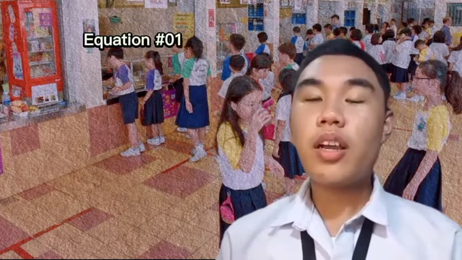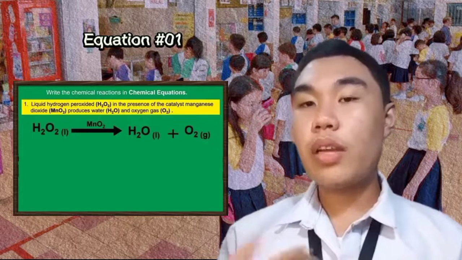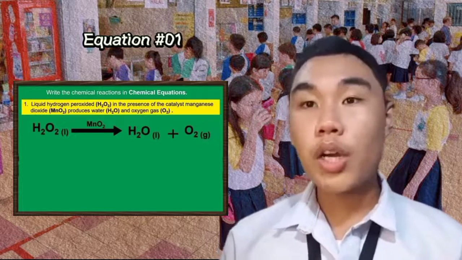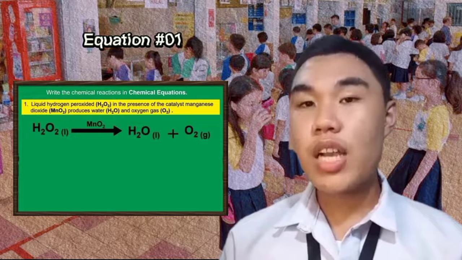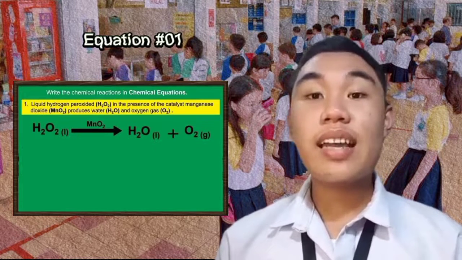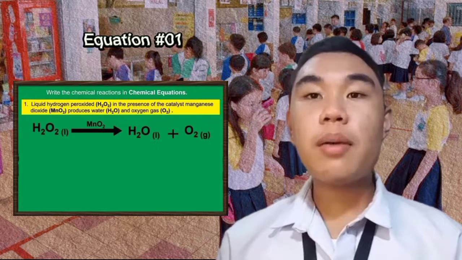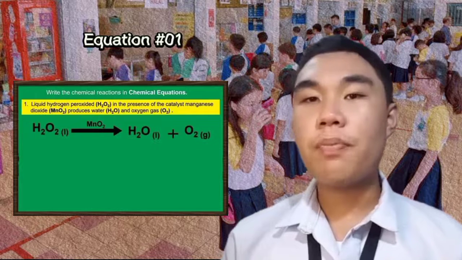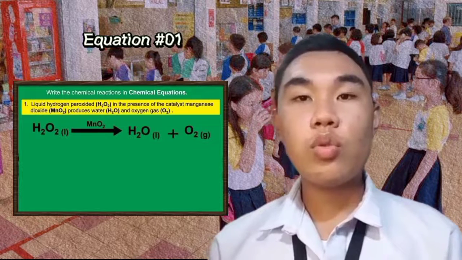In equation number 1, notice how the equation is written. We use the formula of liquid hydrogen peroxide, catalyst manganese dioxide, water, and oxygen gas. The reactant H2O2 is written first. Since the manganese dioxide is a catalyst, not a reactant, its formula MnO2 is written above the yield sign, followed by the products produced by the reaction: water, H2O, plus oxygen gas, O2.